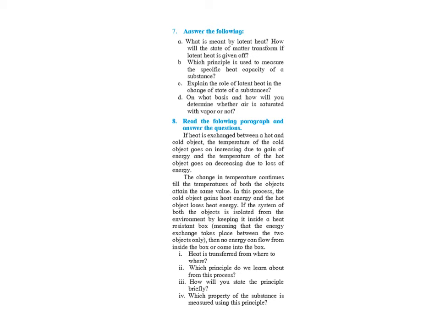I'll read out the answer to you. You can try writing it down. When air is saturated with water vapor, excess vapor condenses on the surface of an object in the form of water droplets. The presence of water droplets confirms that air is saturated with water vapor.